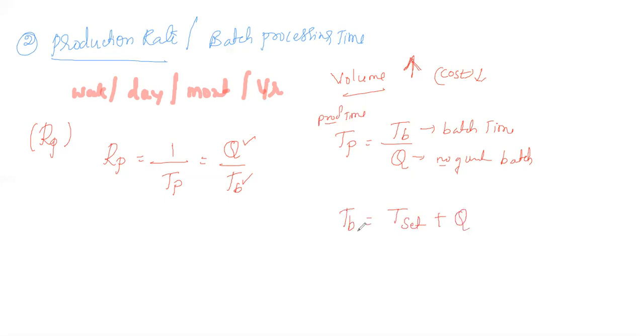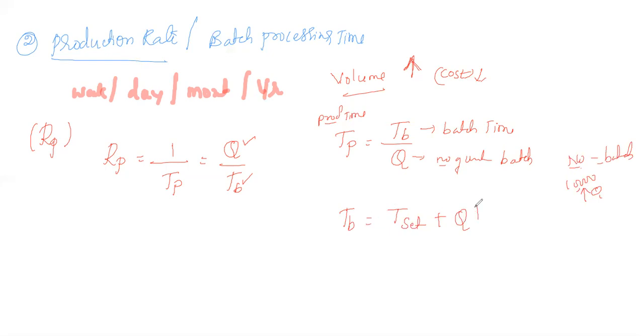Plus the number of quantities we are producing in that particular batch. For example, in this batch we are producing 10,000, then the value of Q is 10,000. There will always be some number for a particular batch. So Q is nothing but the number of products produced in that particular batch.